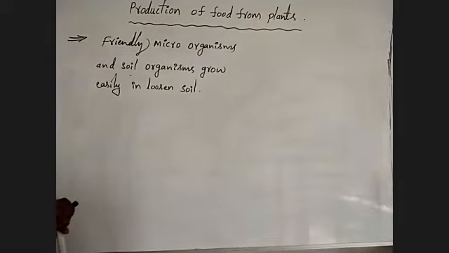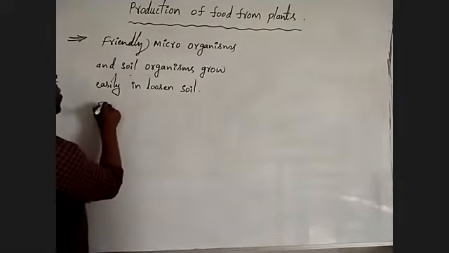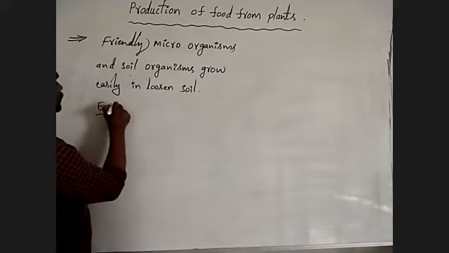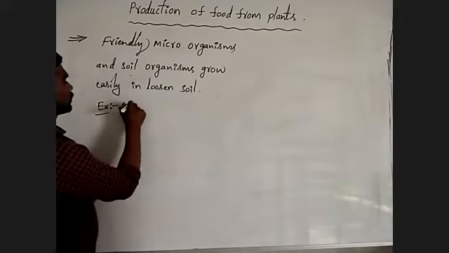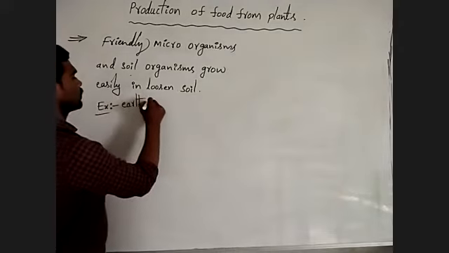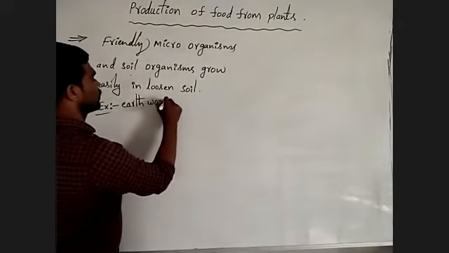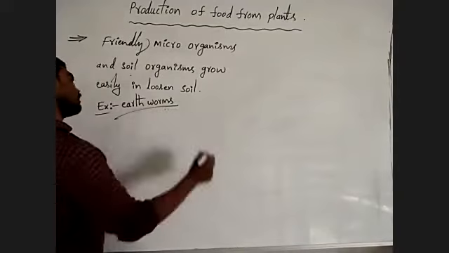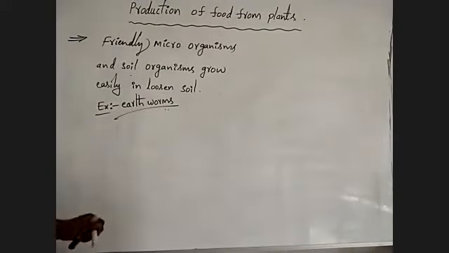This is another important advantage. For example, earthworm. This is another important advantage of the ploughing process.